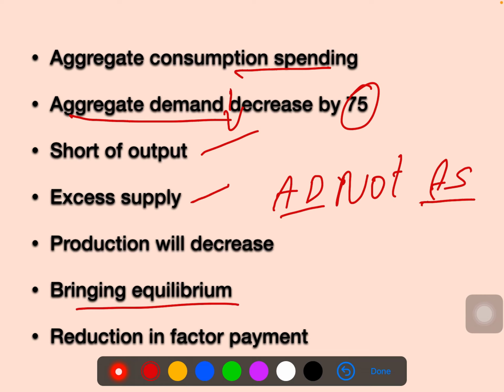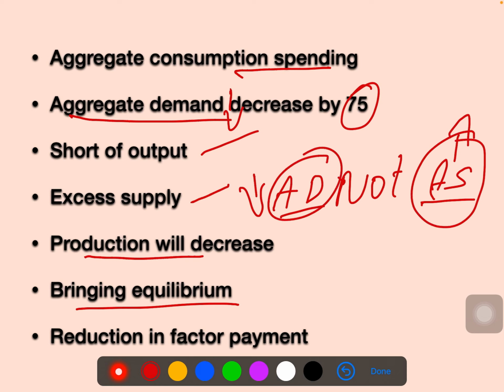To bring this to equilibrium, you have to reduce the production, because aggregate supply is more and aggregate demand is less. Otherwise, to bring both to the equilibrium point, we need to increase aggregate demand, but increasing it is quite impossible right now, because people are thinking to save more and more. Investment will be less.